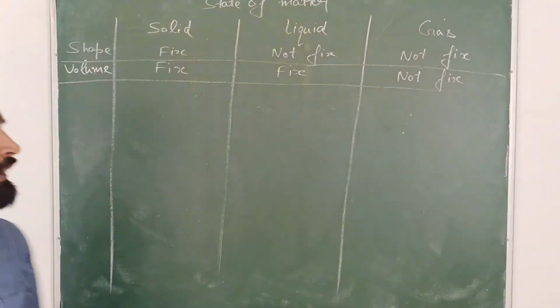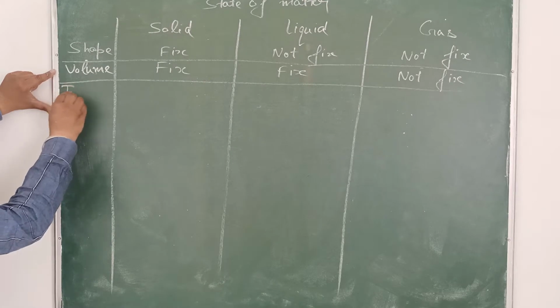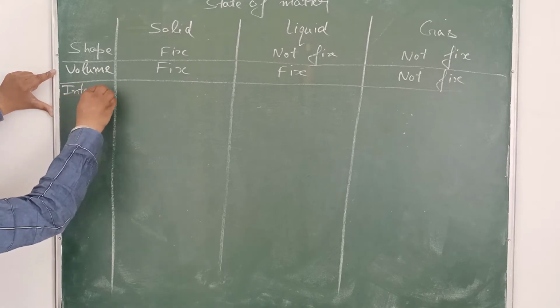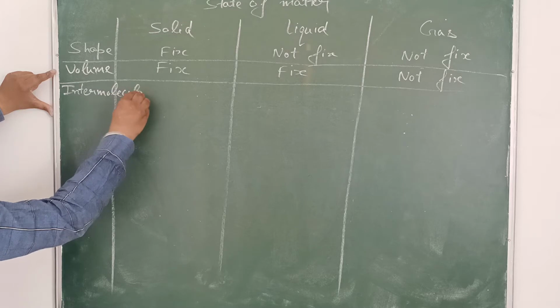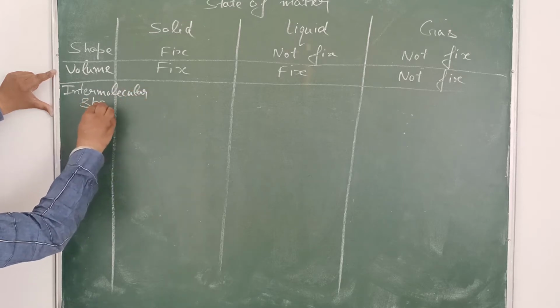The third point is intermolecular space. So what is intermolecular space?